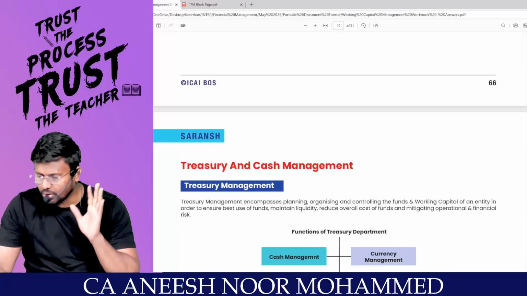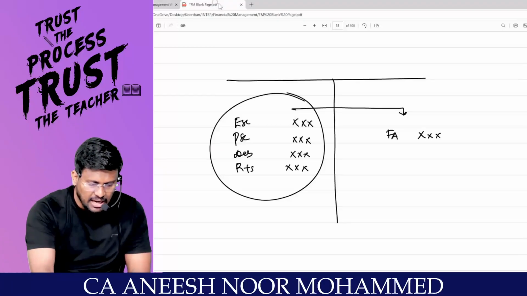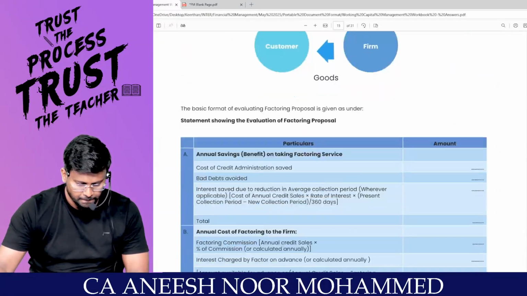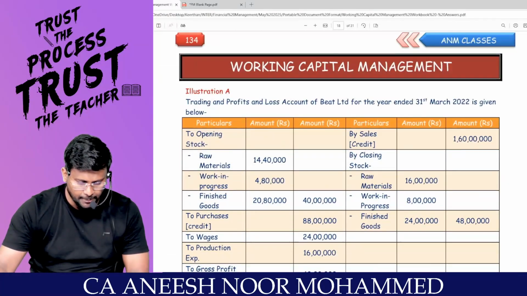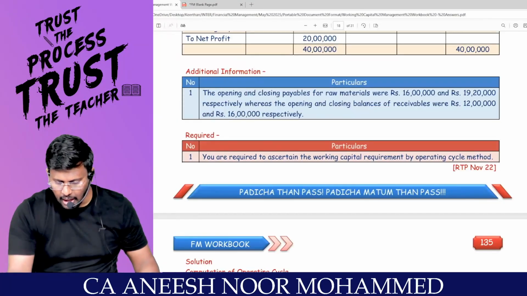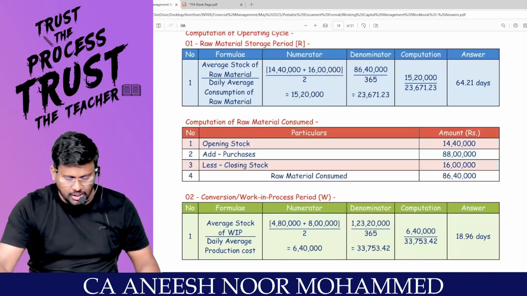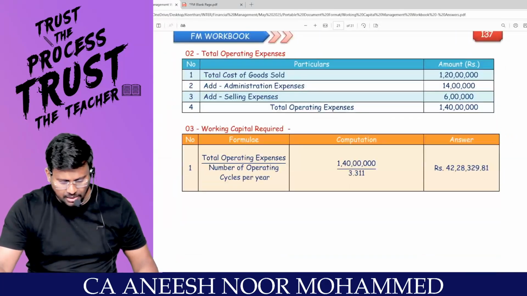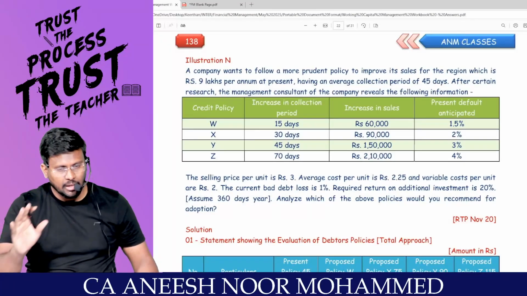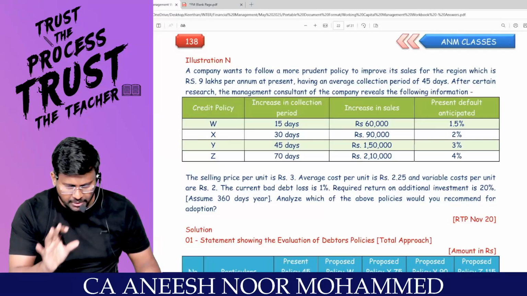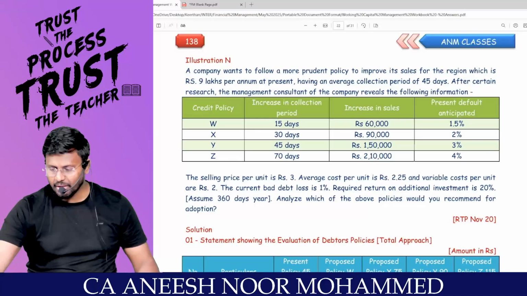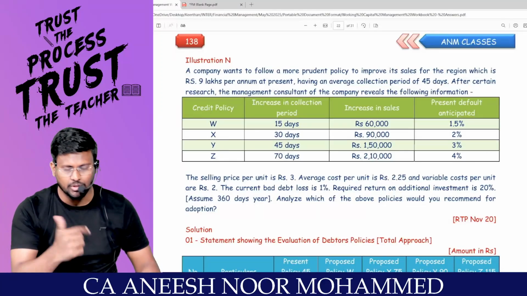In the coming slot, we will start doing, my dear lovable students, estimation of working capital. Question number 1, Working Capital Management, RTP November 2022 question. Right, sir? This is estimation of what capital? Working capital. Till now, whatever we have discussed, we will be using to solve that question. Comfortable? Are you all really with me? Have a revision up to this and come back. We'll solve that question.